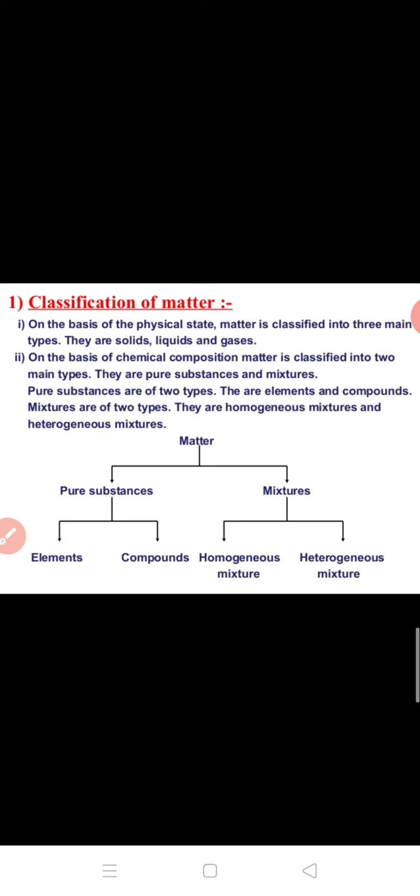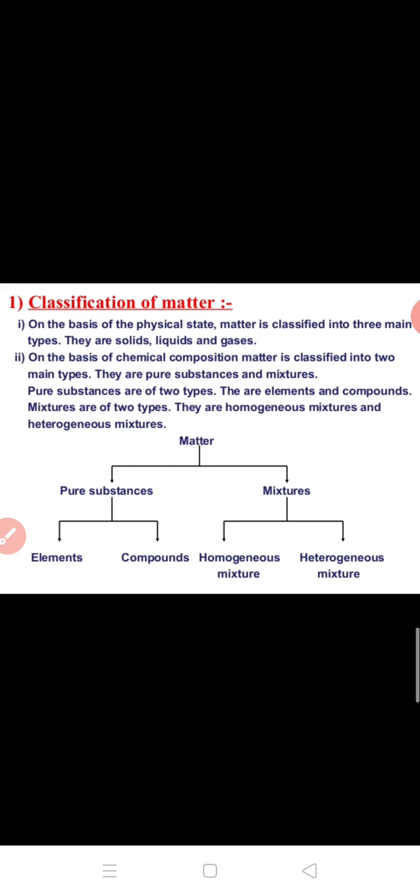So I hope students now it is clear to you what a pure substance is. So matter can be classified like this on the basis of physical state of matter. It can be classified into three main types: solids, liquids, and gases. In first chapter you already had studied about this. And on the basis of chemical composition, matter is classified into two main types. They are pure substances and mixtures.